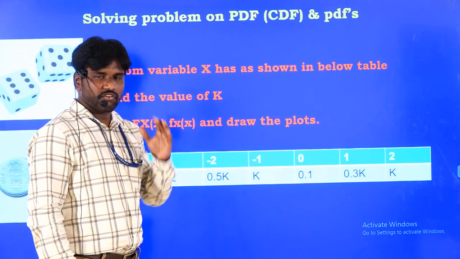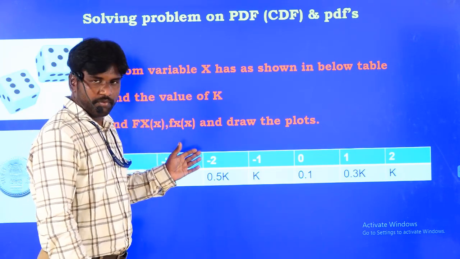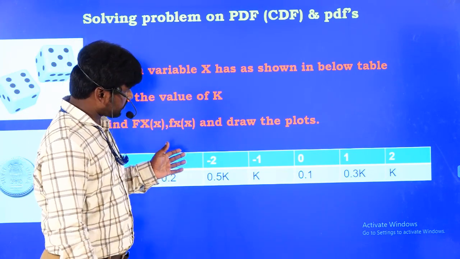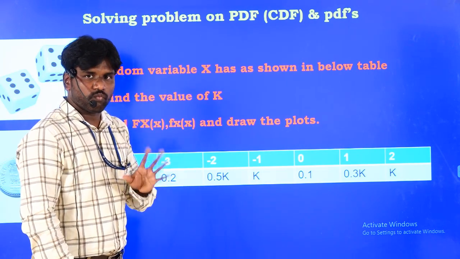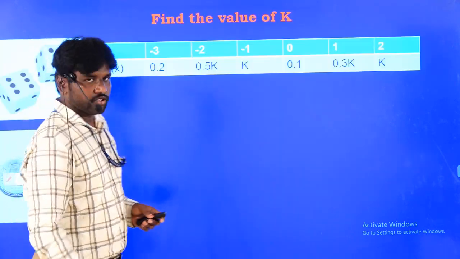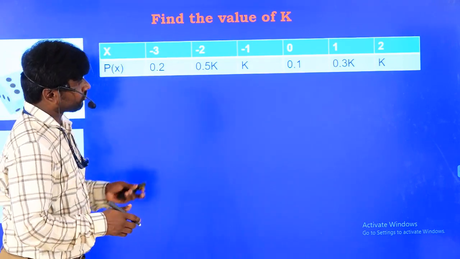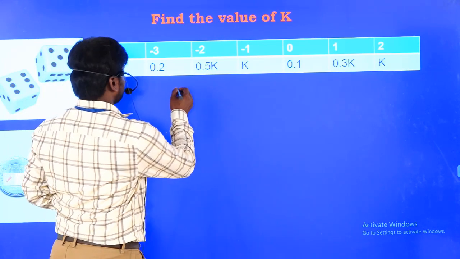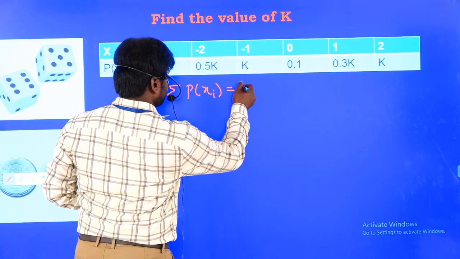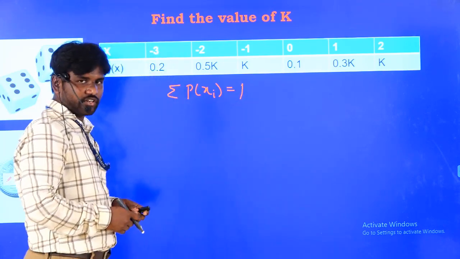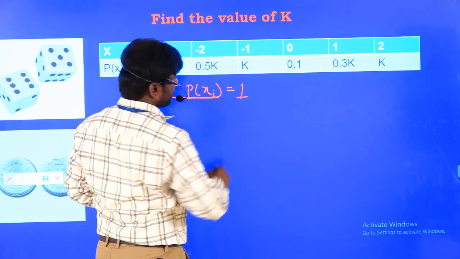Now we have our basic knowledge of the axioms of probability. From the axioms of probability we can say that the total probability is always 1. So my first question is to find the value of k. We all know that the total probability, in the discrete domain, is the sigma of p of xi, which is always equal to 1. The sum of all probabilities should be equal to 1.